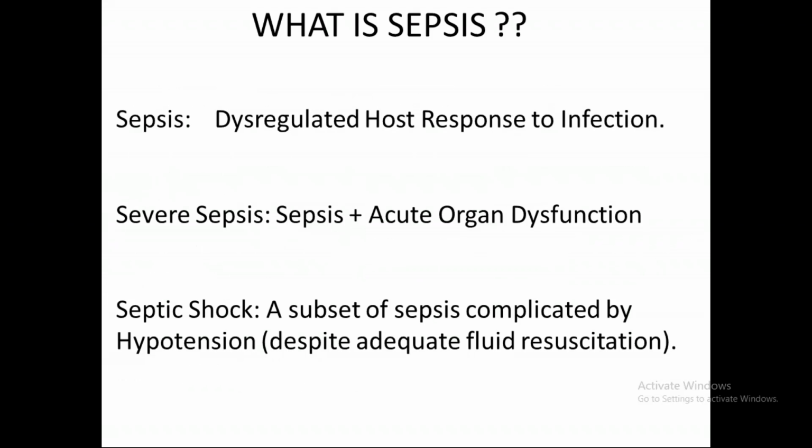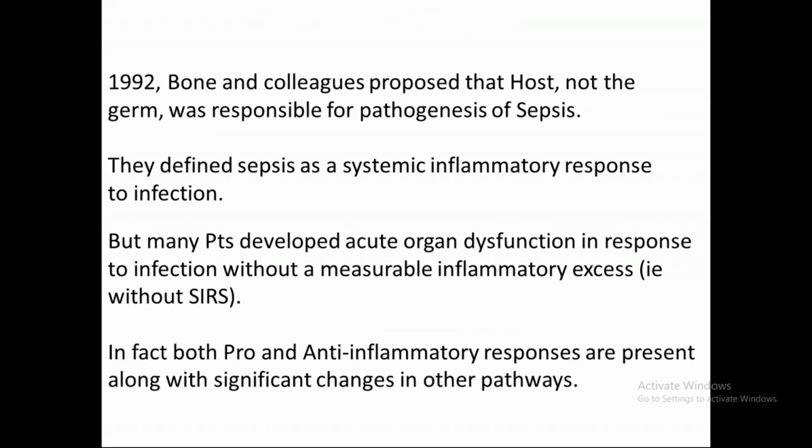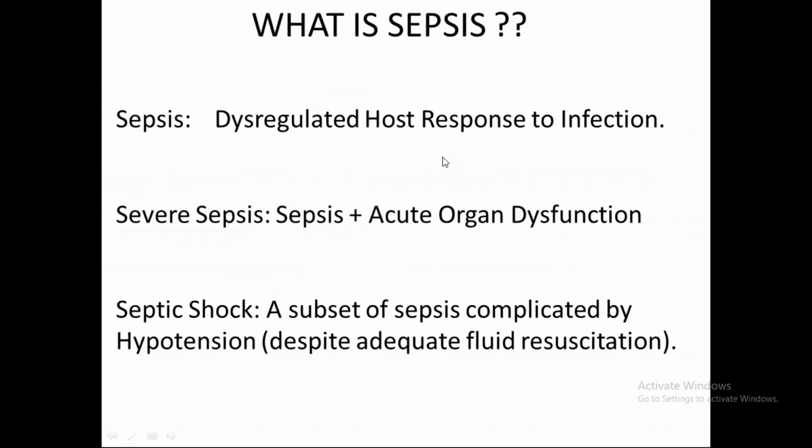Okay. So this is a very basic and easy slide to tell you what is sepsis. So sepsis now is defined as a dysregulated host response to infection, right? It is no more a systemic inflammatory response, but a dysregulated host response to infection. Severe sepsis would be sepsis plus acute organ dysfunction, while septic shock, as we all know, is a subset of sepsis complicated by obviously hypotension, right? So this is a very basic thing you need to understand, that sepsis is a dysregulated host response to infection.